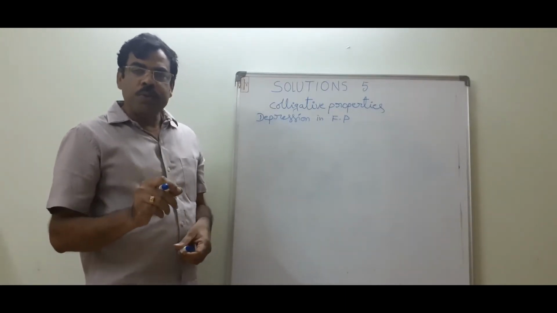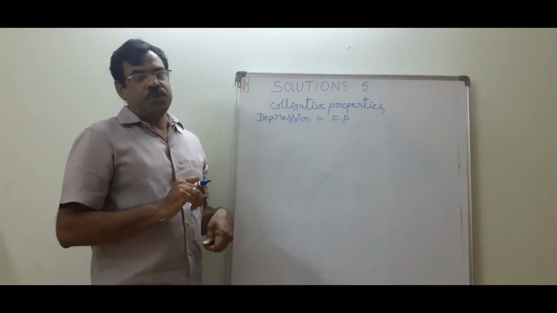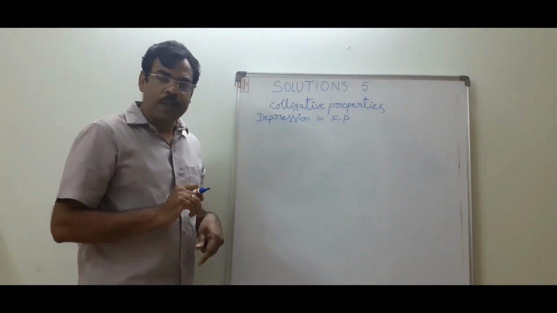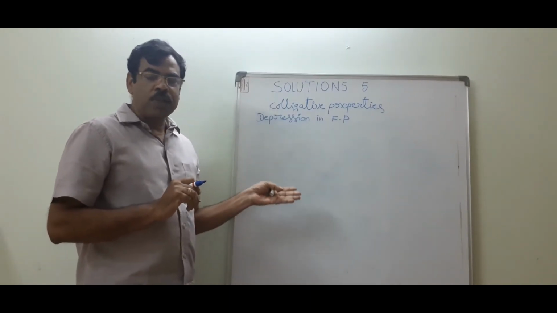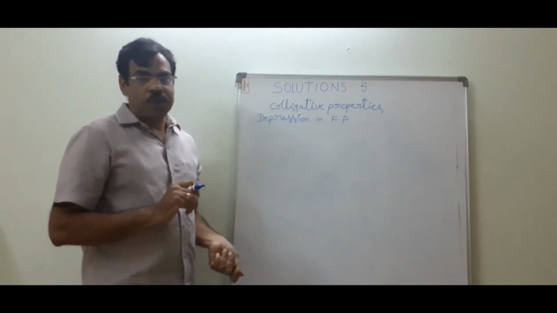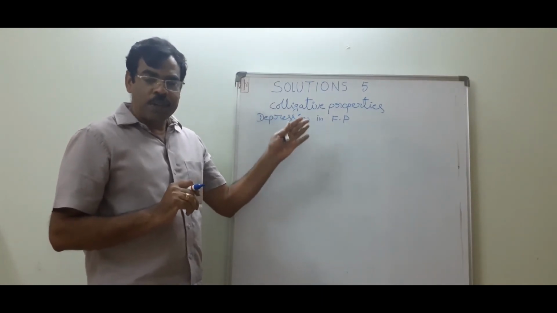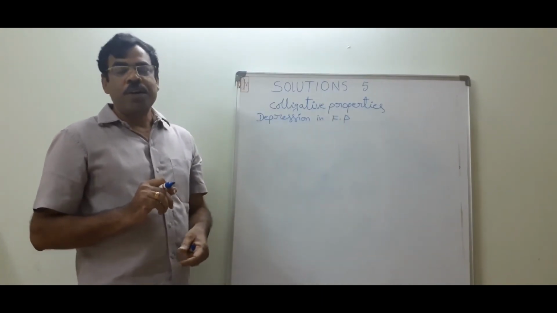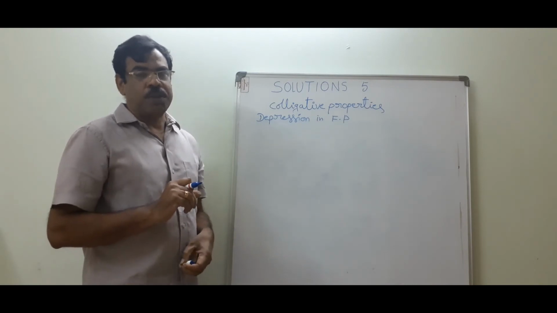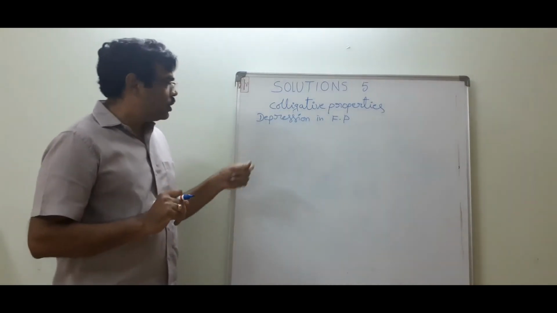The solute in the solution lowers the vapor pressure of the solution. This also lowers the freezing point of the solution. It means the decrease in vapor pressure causes a decrease in the freezing point of the solution. Now, the freezing point.